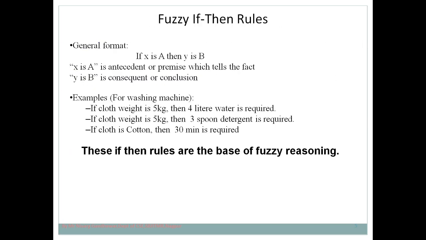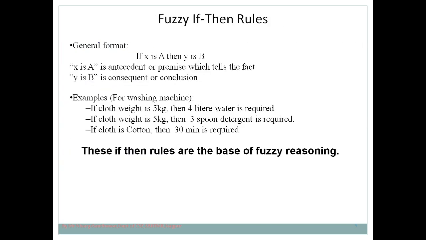You need to identify the structure in which you need to formulate the rules so that the rule can be used in an appropriate manner. If x is A then y is B, this is a kind of structure, because it is a syntax in order to specify the rule. Suppose you have to make use of if-then-else, so it has this particular format. If x is A, then y is B. Such a structure we need to use whenever we need to specify that particular rule. So you need to identify the appropriate structure which can be used to formulate the rule.